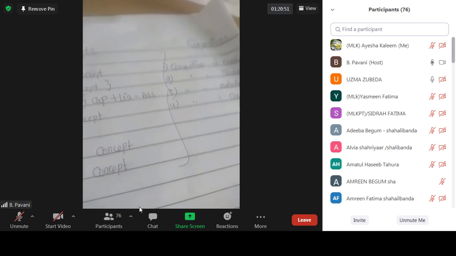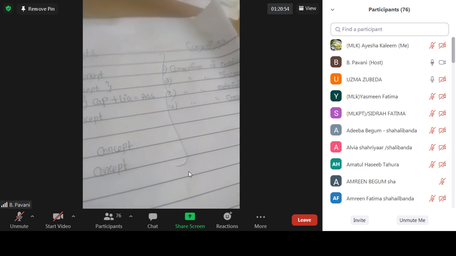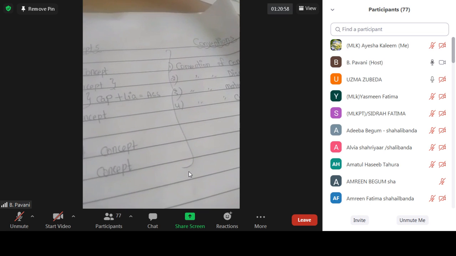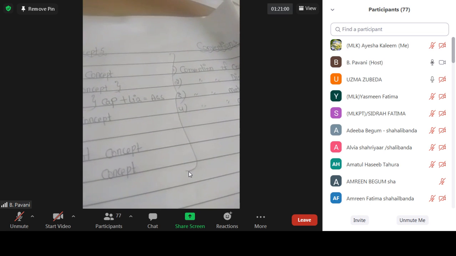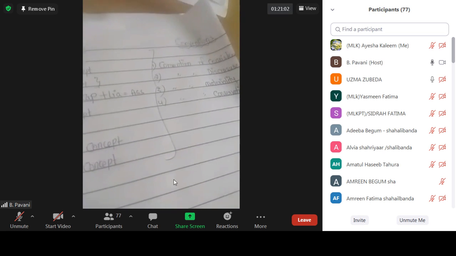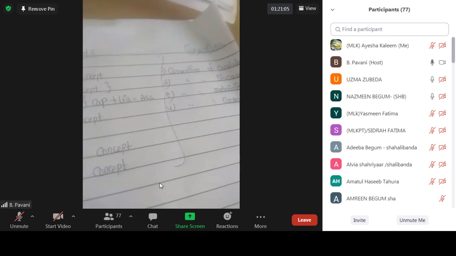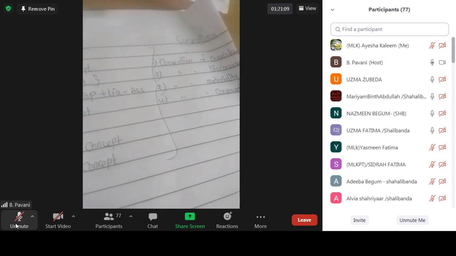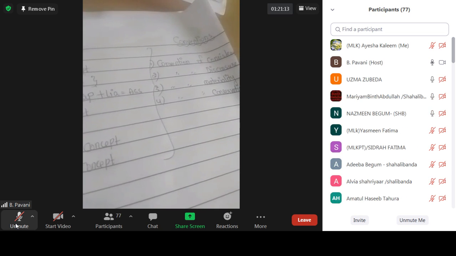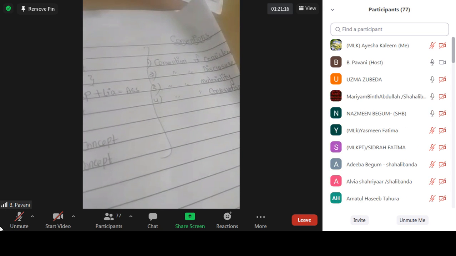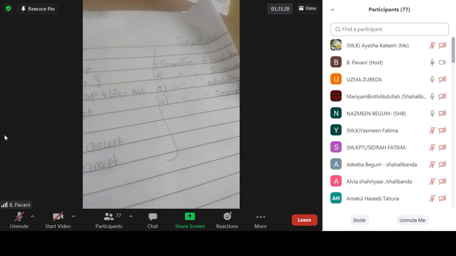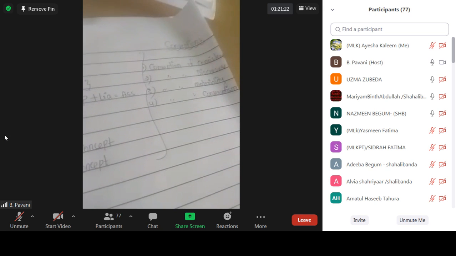Other things will be there also. That was just an example about the sundry debtors. Suppose they're making purchases, in that how much cash purchase there is and how much credit purchase there is, that information also they should have. So they have to disclose this. Disclosure does not mean they should inform everything. Which is important to the owners, investors, and creditors, that only they have to mention. That is nothing but the convention of disclosure.